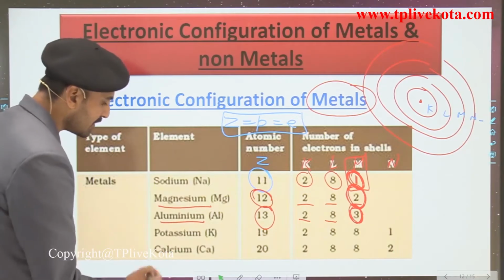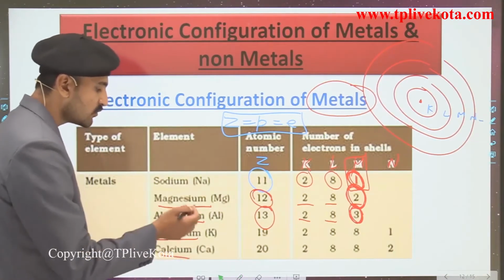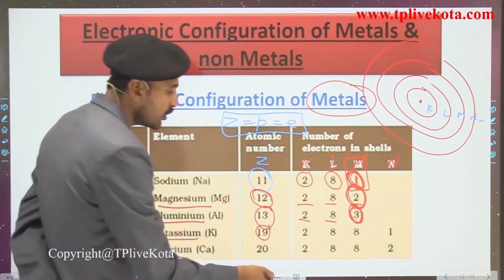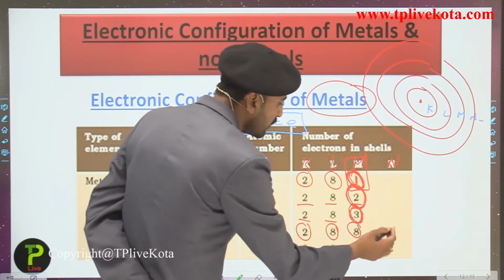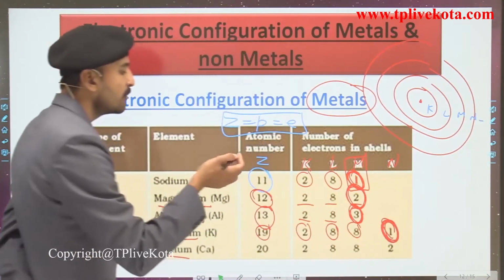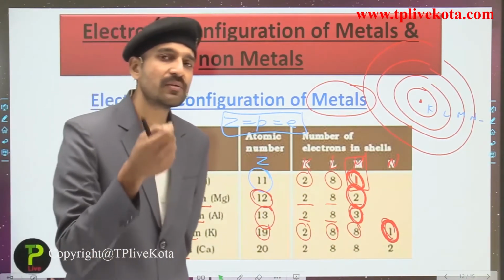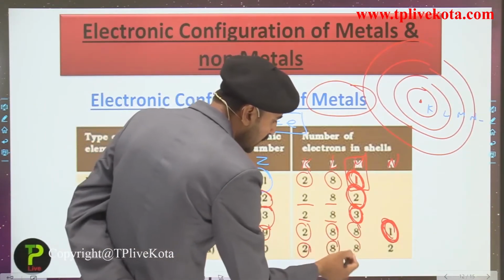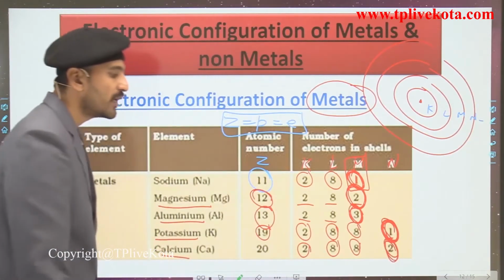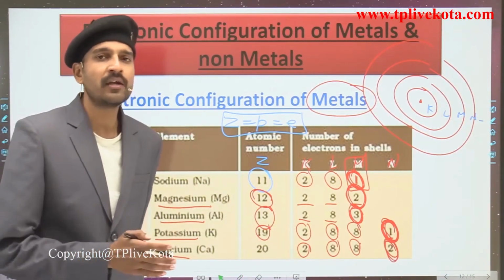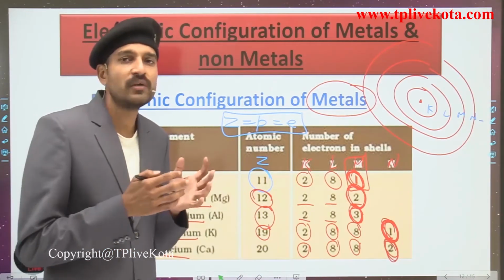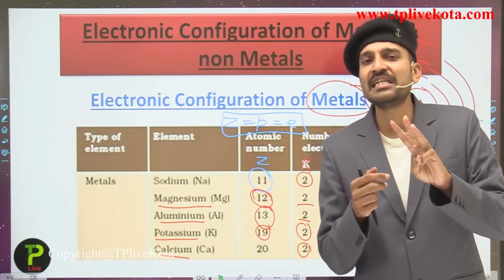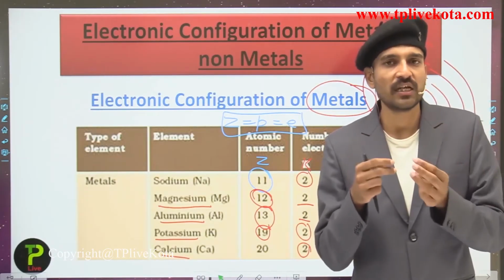Now seeing some other examples, potassium and calcium. Talking about potassium, its atomic number is 19, and its electronic configuration is 2, 8, 8, 1. Here you can see the number of electrons present in the outermost shell of potassium is only 1. Talking about calcium, its electronic configuration is 2, 8, 8, 2. So 2 electrons are present in the outermost shell of the calcium atom. What do you observe over here? We observe that metals have either 1, 2 or 3 electrons in their outermost shell, or the valence shell.